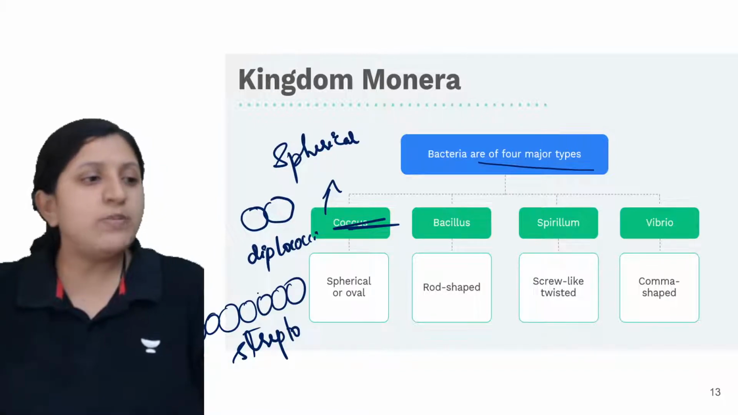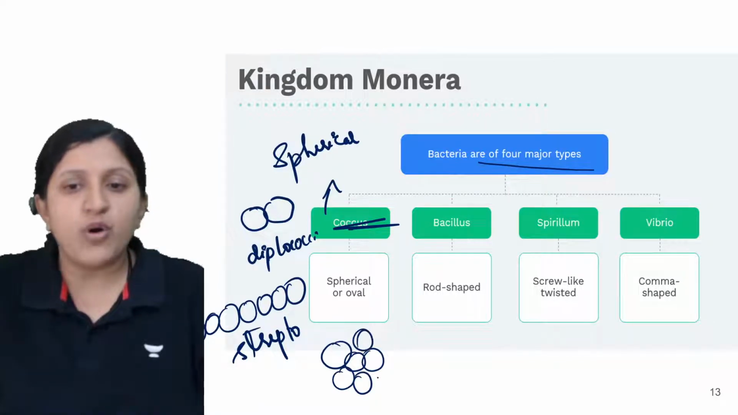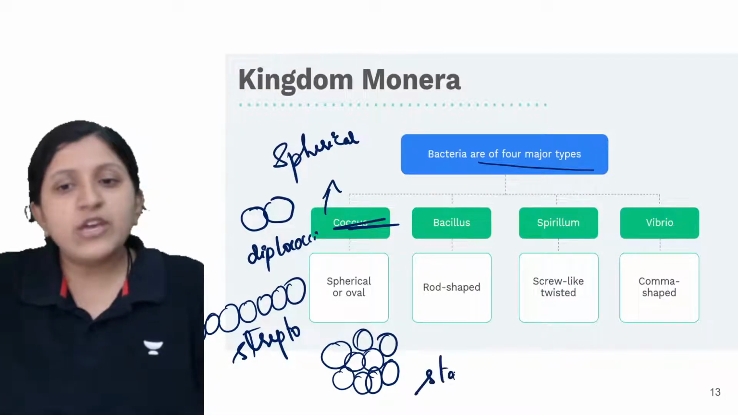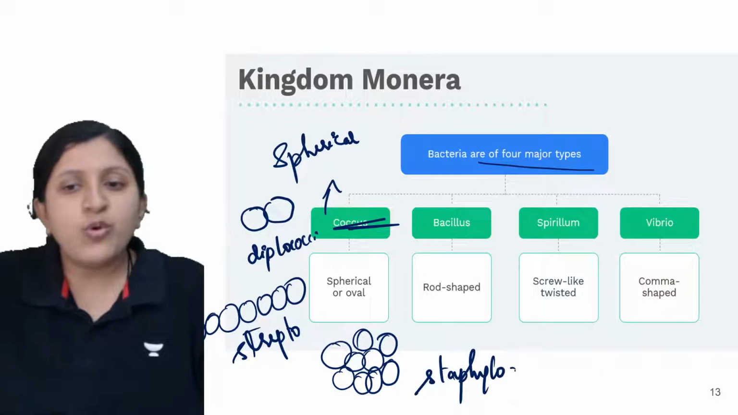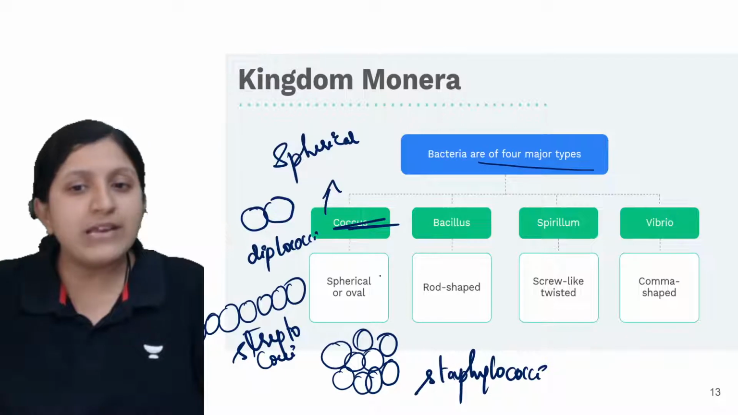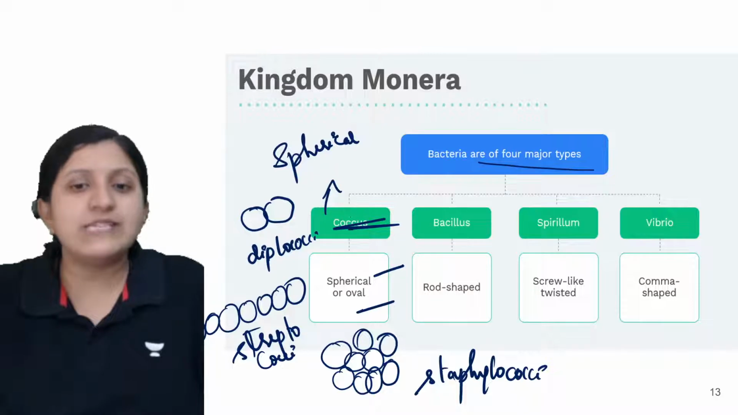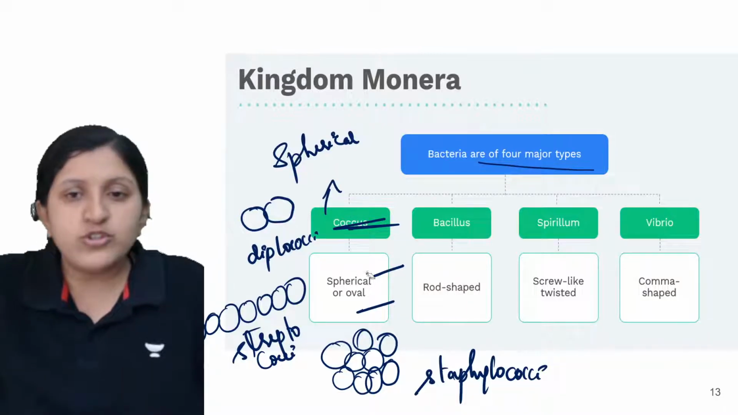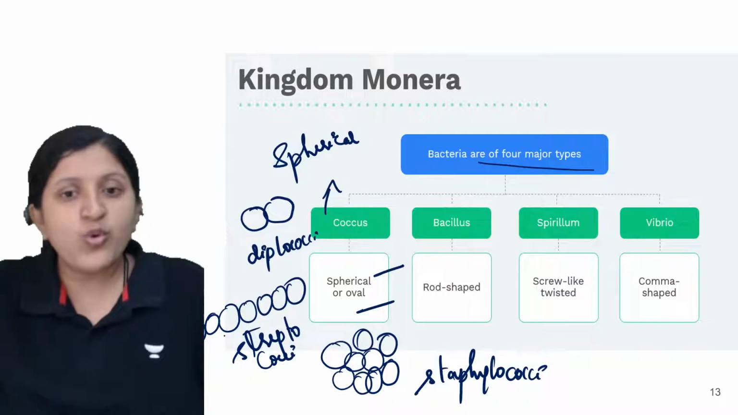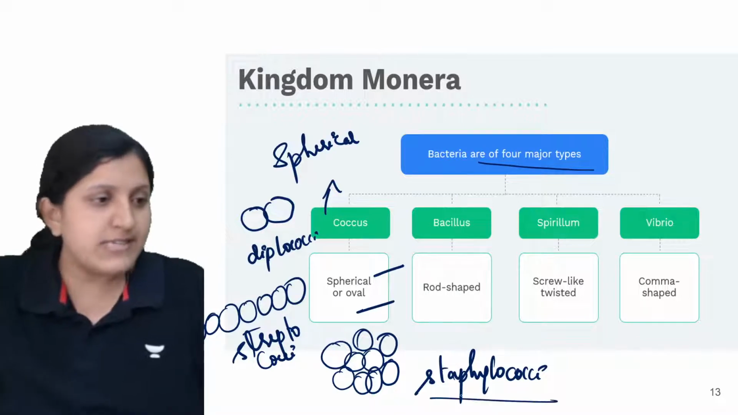There is one more term if the bacteria are existing in a cluster form. That means they are forming a cluster, not a chain like this. Then we call them staphylococci. Now cocci is basically for the spherical or oval structure, and if only one is present, of course it is a coccus. What you see here is going to be a coccus. If 2 exist, it is diplococci. If they are in a chain, that is streptococci. If they are forming a cluster, that is staphylococci.